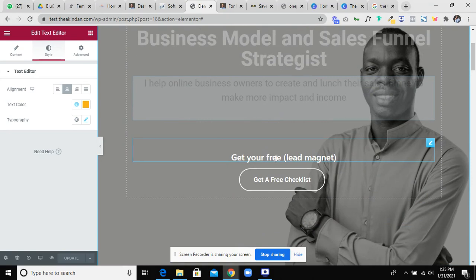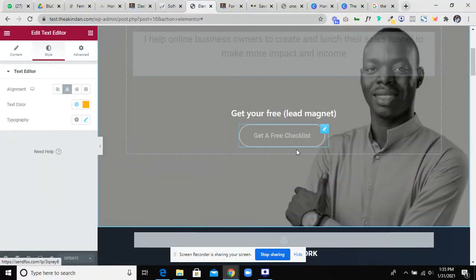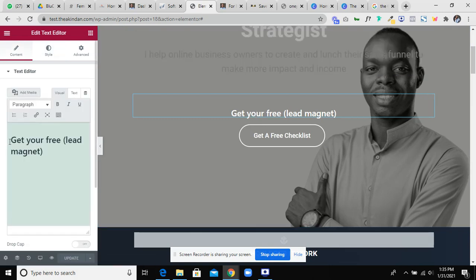And then once you have their email, you can continue to communicate with them on the things that you want to sell to them. Not just that they come to your website and you won't have anything to give them. They'll just scroll up and scroll down and then go back. This time around, give them something tangible, of good value, that they will really want to put in their email address to get. So for me, I'm saying get your free lead magnet.